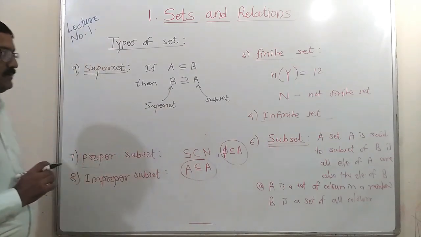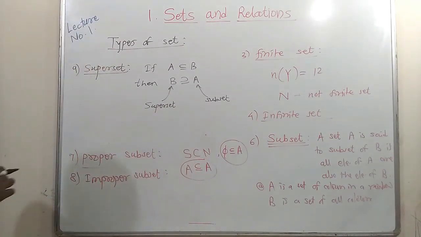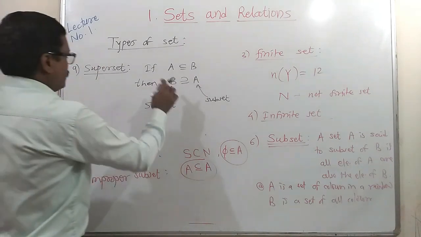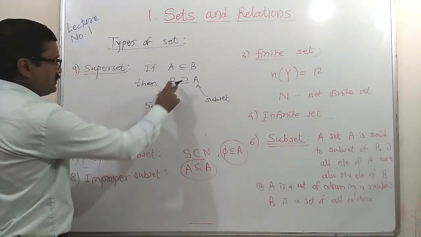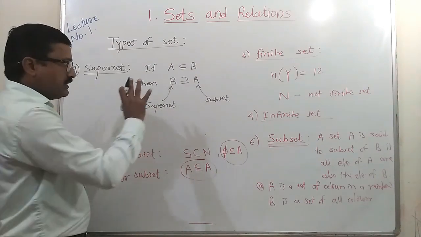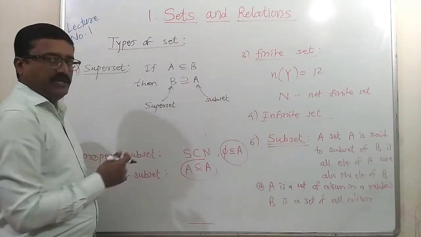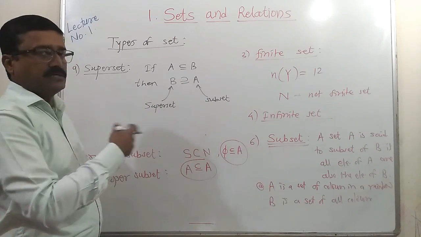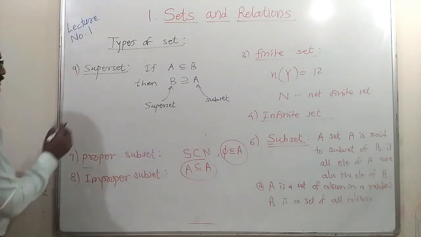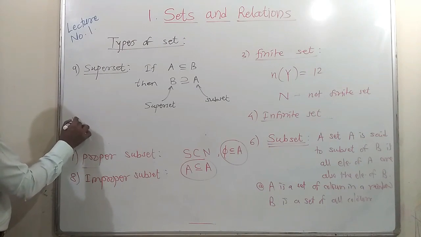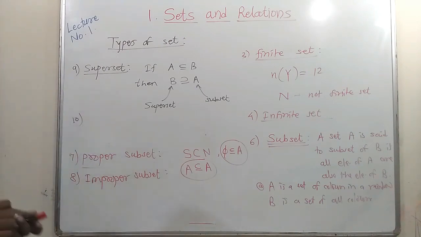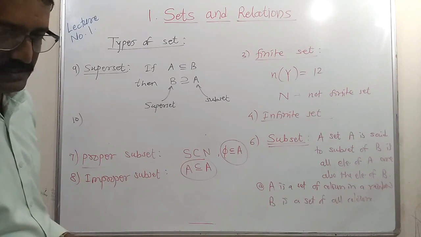These are two names given to those two sets. So B is said to be a superset if it contains all the elements of A and sometimes it contains more elements than that. Then it is called the superset.